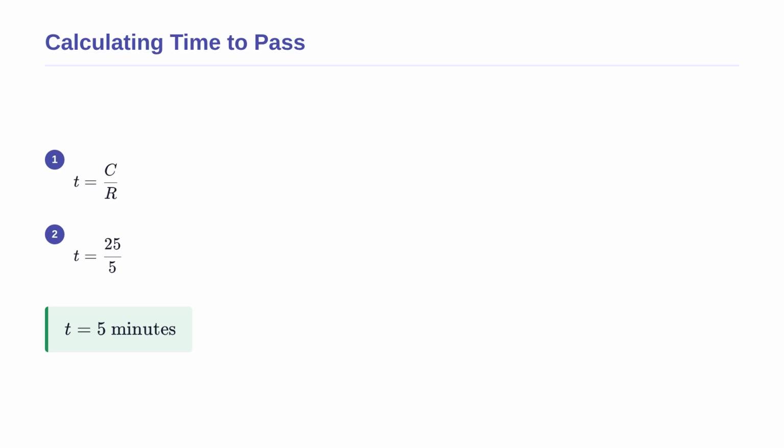We take our time formula and plug in these values. We divide the total required concentration of 25 by the production rate of 5. This simple division gives us 5. Therefore, it will take exactly 5 minutes for the cell to synthesize enough cyclin to reach the critical threshold. Physically, this demonstrates how cells use the slow, steady buildup of proteins as an internal biological clock to ensure they spend enough time growing.